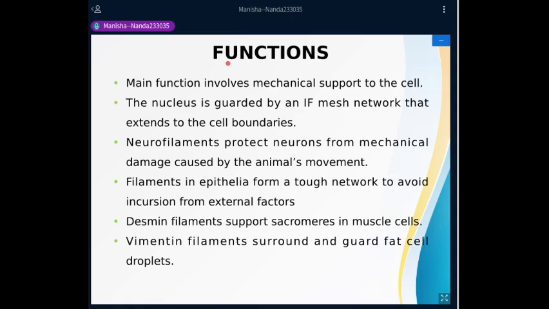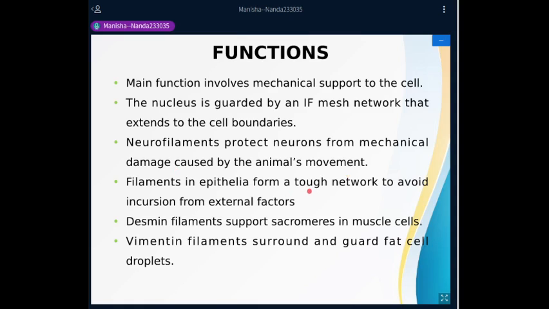So now if we take a look at the functions, the main function of intermediate filaments involves mechanical support to the cells. The nucleus is guarded by an intermediate filament mesh network that extends to the cell boundaries. Neurofilaments protect neurons from mechanical damage caused by the animal's movement.